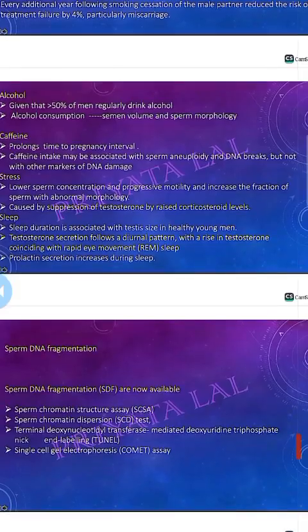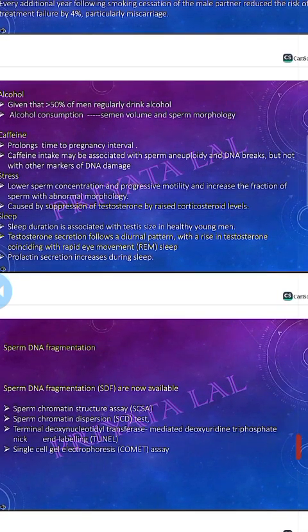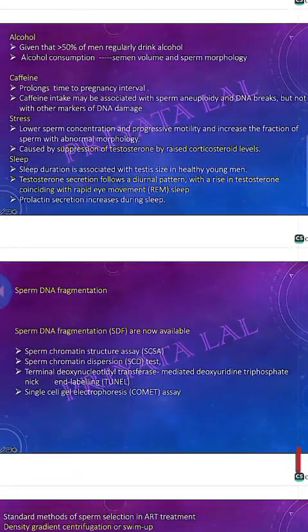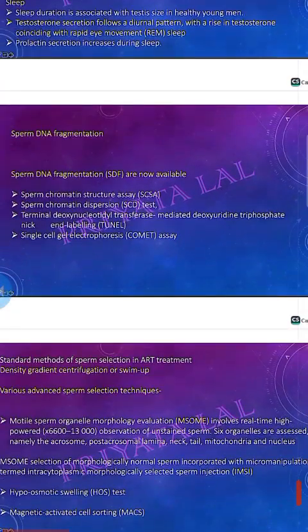Stress increases the corticosteroid level that decreases the testosterone, and that's why it affects the fertility. Sleep also, because testosterone secretion follows a diurnal pattern, so the testosterone rises in rapid eye movement sleep. So sleep is also very important. Prolactin secretion also increases during sleep. Okay,